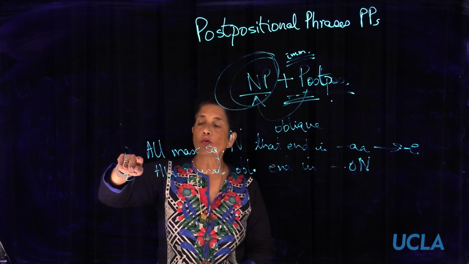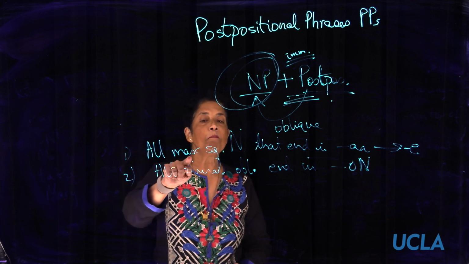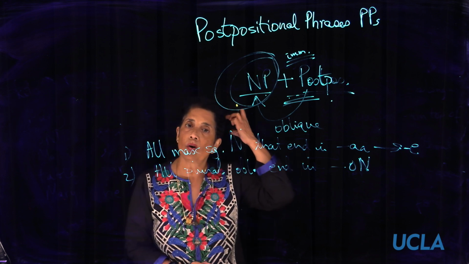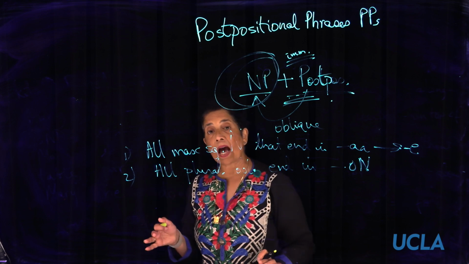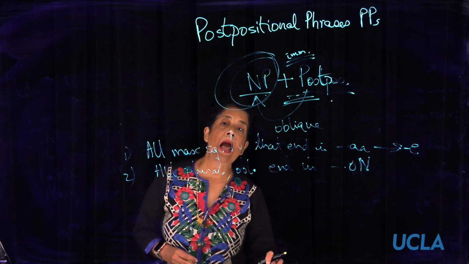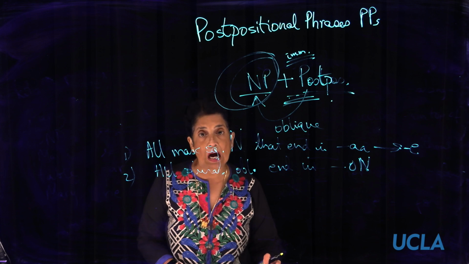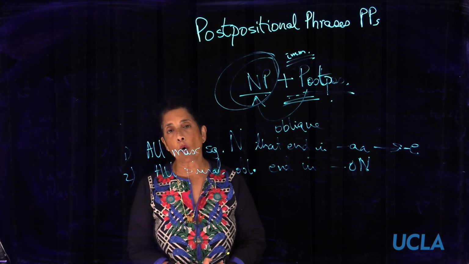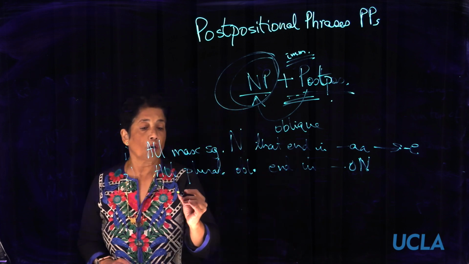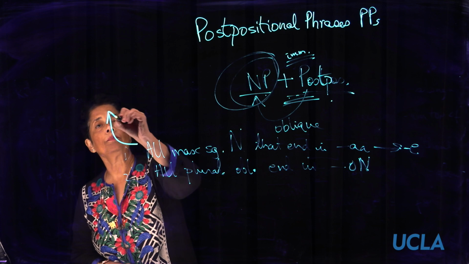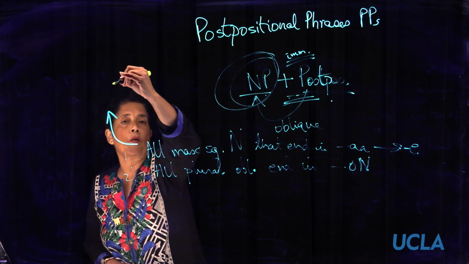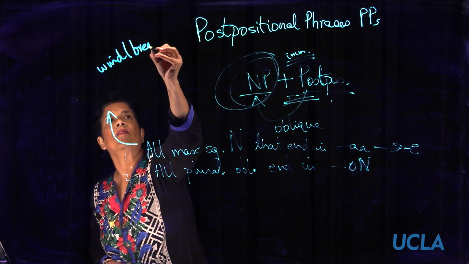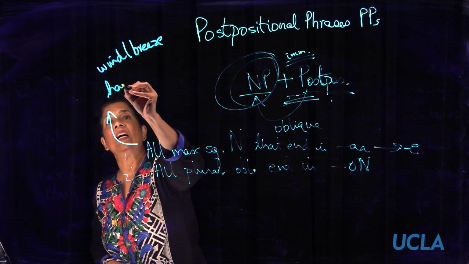Quick note on rule number 1, all masculine singular nouns that end in aa will change to e. This means that if it is feminine and happens to end in aa and is immediately followed by a postposition, no change. Okay? So for example, you have the word for wind or breeze, okay, which is hawa.